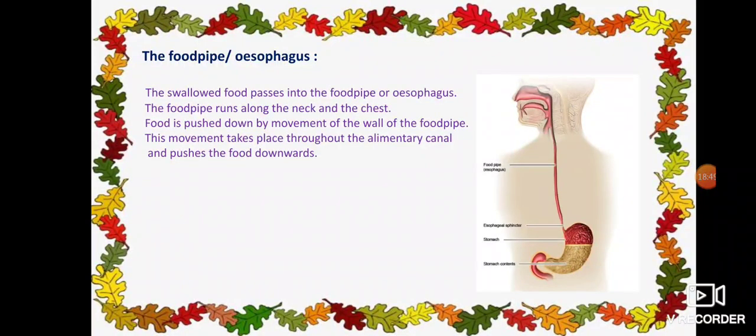Have you understood how food moves in the food pipe? That means the food which is swallowed through the mouth is moved downwards through the food pipe and it reaches the stomach.